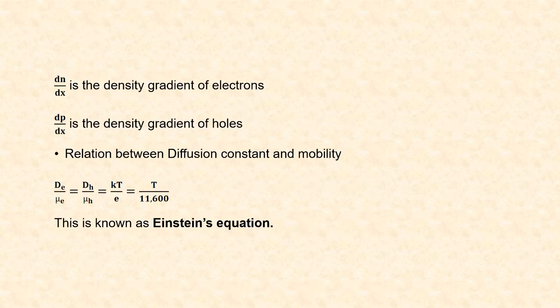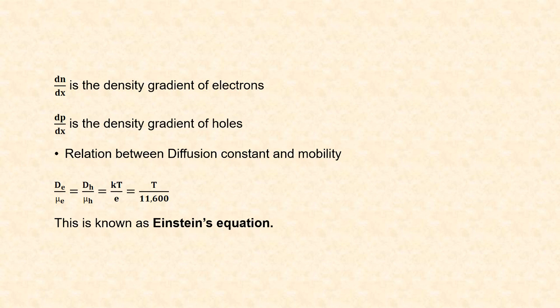dn by dx is the density gradient of electrons and dp by dx is the density gradient of holes. The relation between diffusion constant and mobility is given by De by mu e is equal to Dh by mu h is equal to kT by e is equal to T by 11,600.